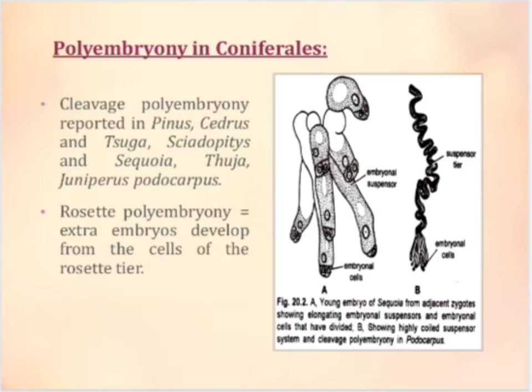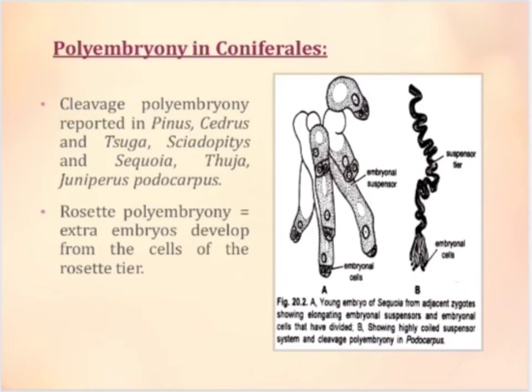In Cedrus, the upper 4 cells of the embryonal suspensor or E tier elongate to push the embryonal cells quite deep into the female gametophyte. Each of the lower embryonal cells divides repeatedly to form a 4 to 5 celled structure. They separate from each other, forming 4 embryos, showing an example of cleavage polyembryony. Simple polyembryony is also common in Cedrus as more than one archegonia get fertilized.